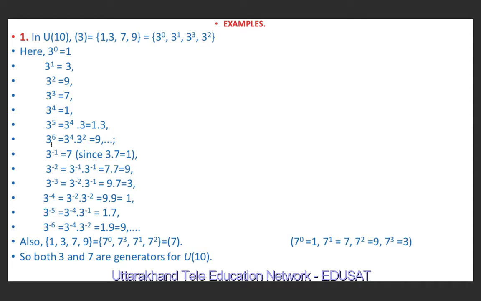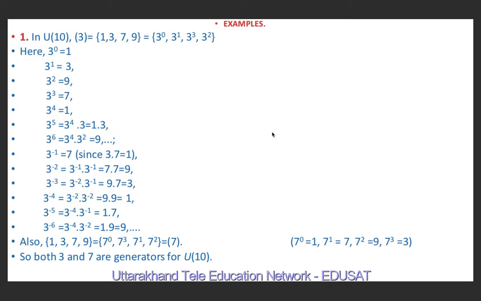Now 3 raised to power 6 can be written as 3 raised to power 4 into 3 raised to power 2. 3 raised to power 4 is 1 and 3 raised to power 2 is 9. So 1 into 9 is 9. If we divide it by 10, the remainder is 9. Similarly, we can calculate 3 raised to power 7, 3 raised to power 8, 3 raised to power 9.